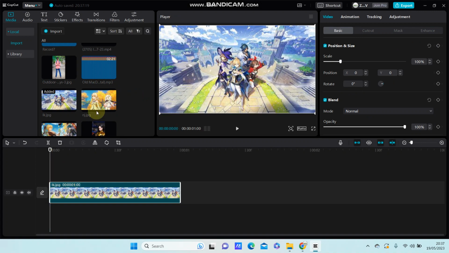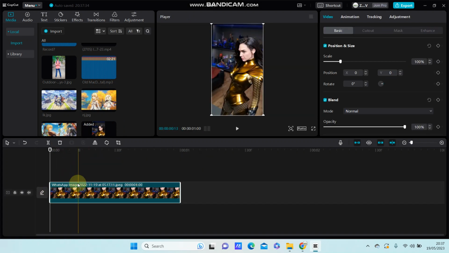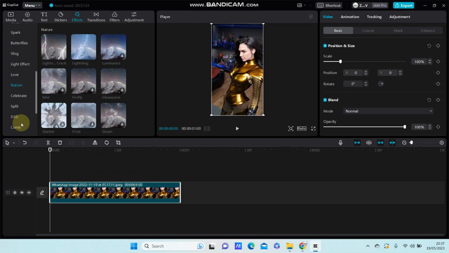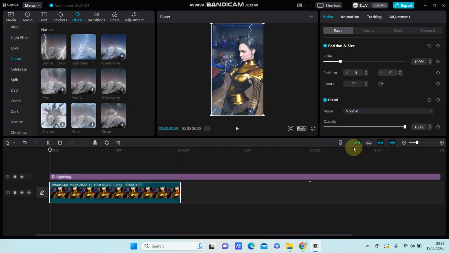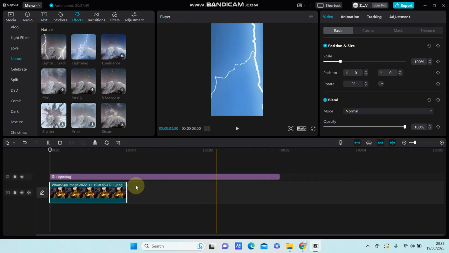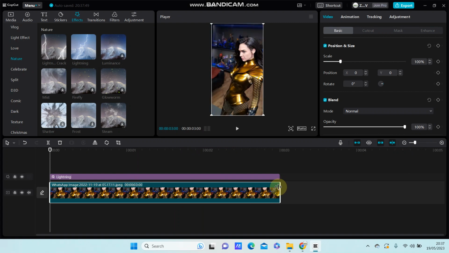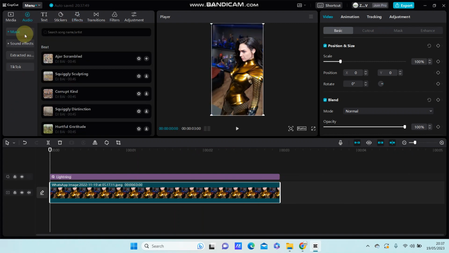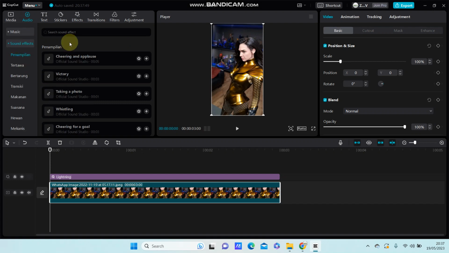So it is super simple, and for instance I'm going to make the thunderbolt effect, and I'm just going to add the photo to the track and go to effect and select the nature. You can select lightning, and you can adjust for the duration in the same link with the duration of the effect. So go to audio and select sound effect to add the sound effect.